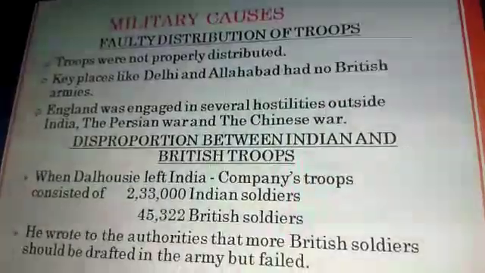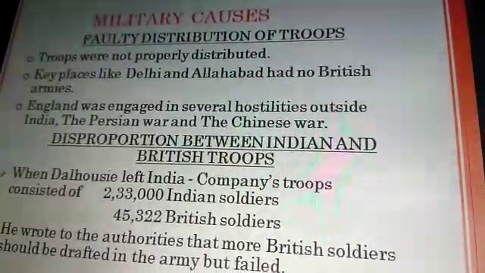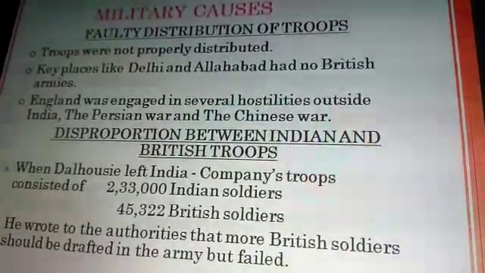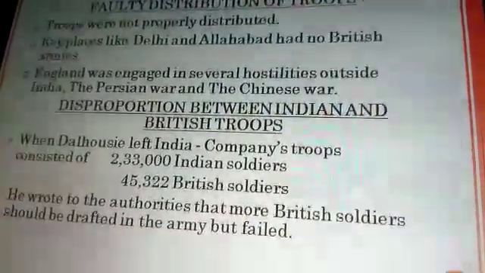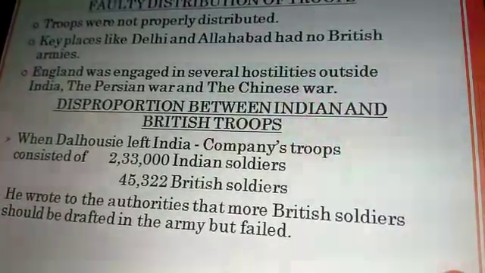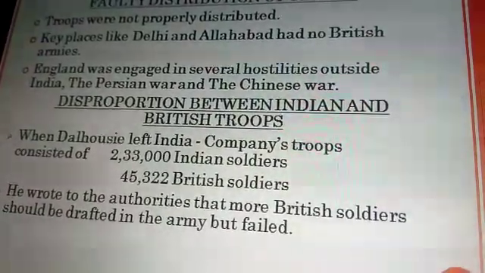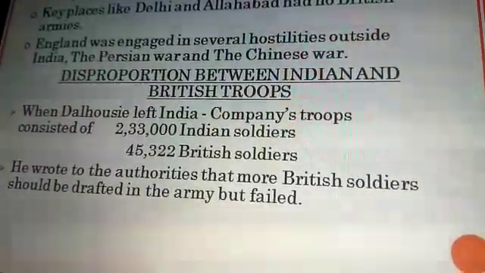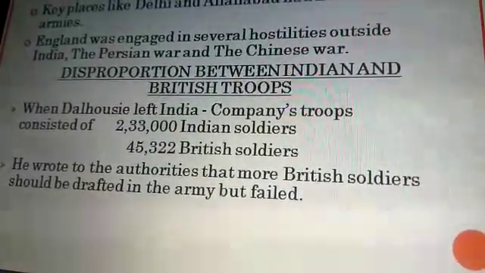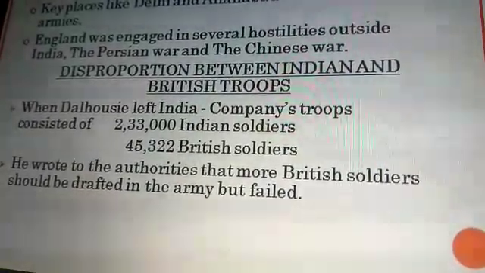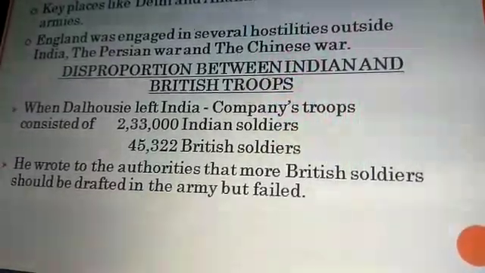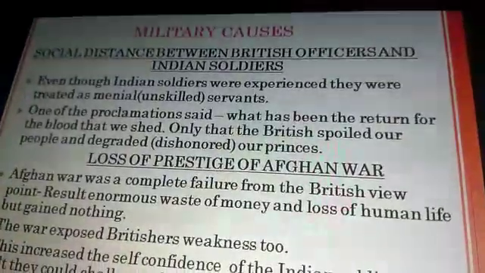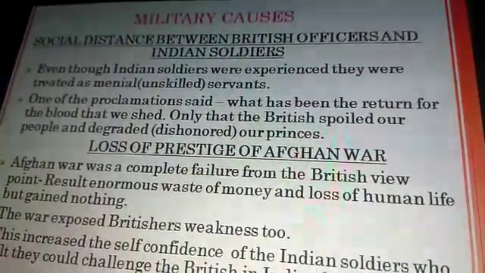The troops were not properly distributed. Now, disproportion between Indian and British troops. When Dalhousie left India, the company's troops consisted of 2,33,000 Indian soldiers, whereas British soldiers were only 45,322. So Lord Dalhousie wrote to the authorities that more British soldiers should be drafted into the army, but that failed. Social distance between the British officers and the Indian soldiers.